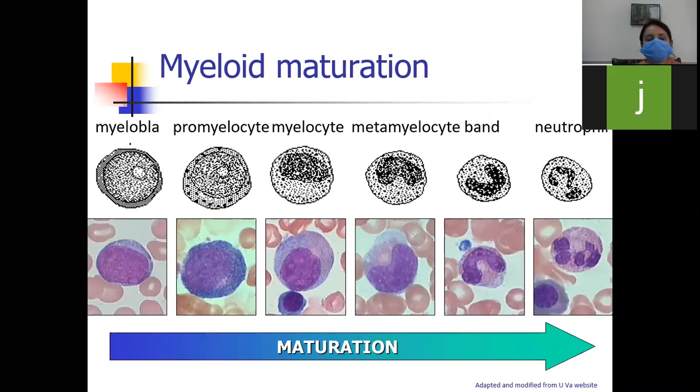And this is the normal process of maturation of all the WBC, how it matures. So first the immature cell, that is myeloblast, and the second is promyelocyte, myelocyte, metamyelocyte, and then band form, and then neutrophil.